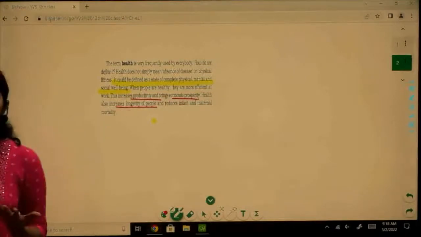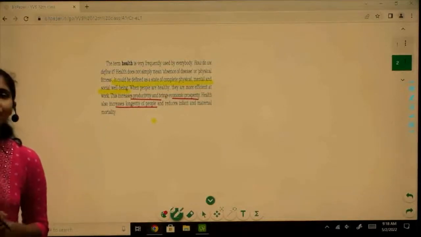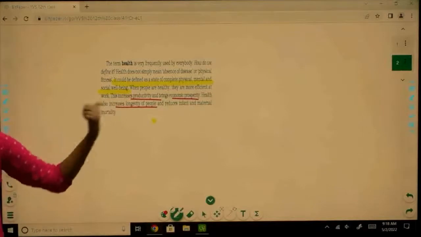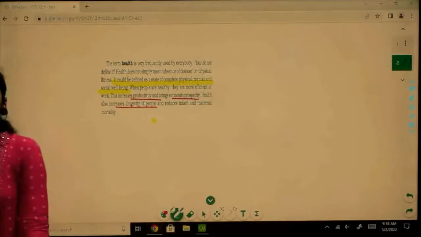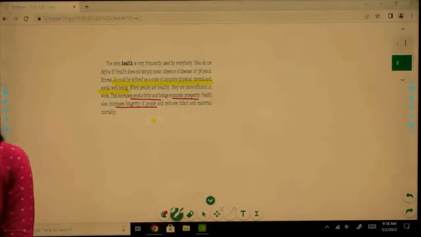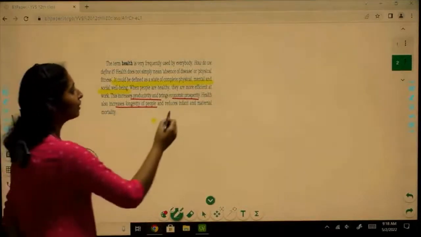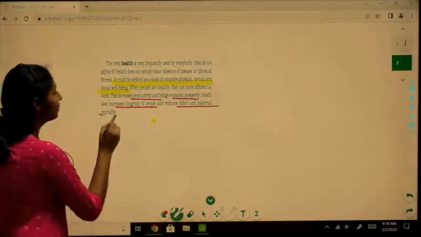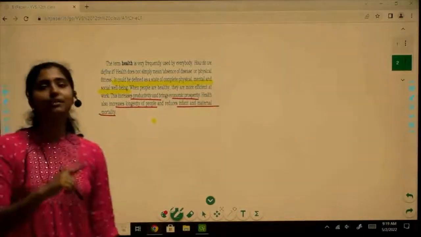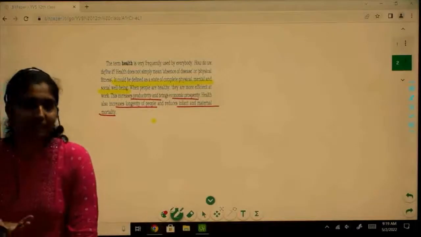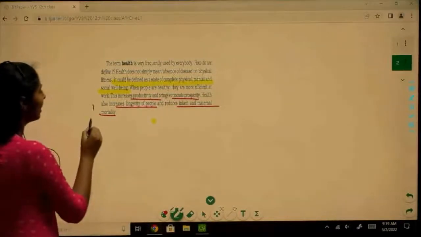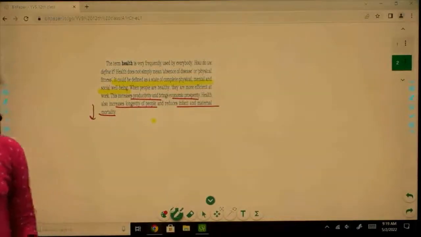So in countries where all three criteria are met, where there are fewer work hours, where people do not encounter much stress, there people live longer, right? It also reduces infant and maternal mortality. Infant and maternal mortality rate is decreased in a healthy society.